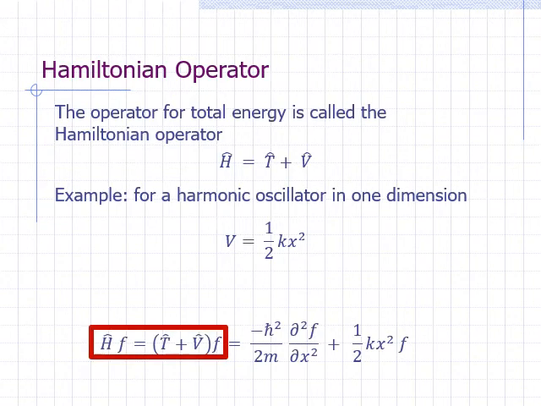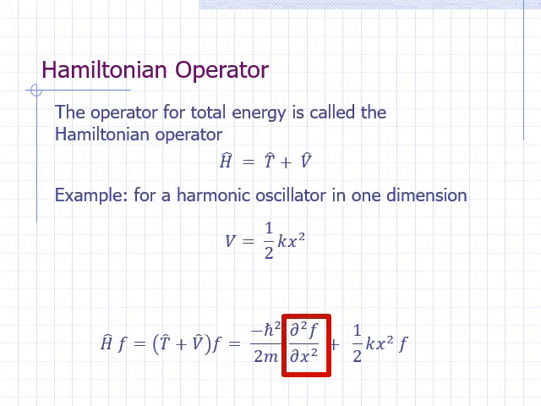The definition of operator addition means that we apply T hat and V hat on f separately, then add the results. For a particle in one dimension, T hat is negative h bar squared over 2m times the second derivative. Applying it on function f means taking the second derivative of f with respect to x, then multiplying the result by negative h bar squared over 2m.